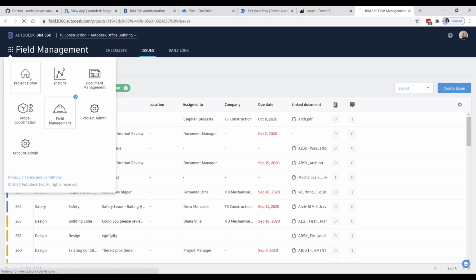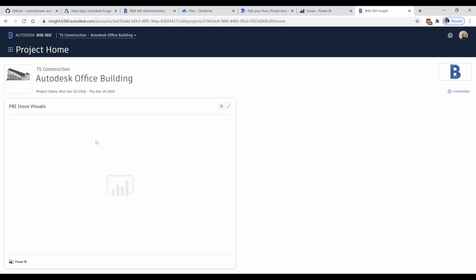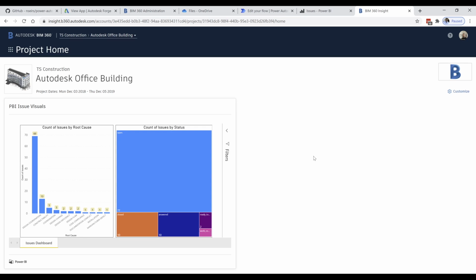And if you go to project home, you can pretty much embed the Power BI. So basically, you can automate the entire process in Power Automate. You can schedule the flow, and then in Power BI schedule the refresh of the data, and you can review then the data in your BIM 360 projects as a card. Basically, you can see here an example.